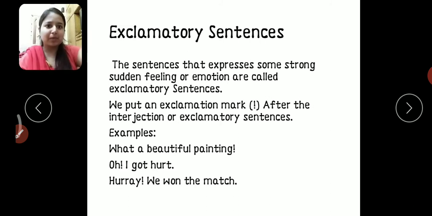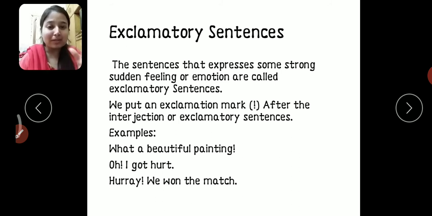The third one, exclamatory sentence. The sentences that express some strong, sudden feeling or emotion are called exclamatory sentences. For example, we say, "Oh, I got hurt."